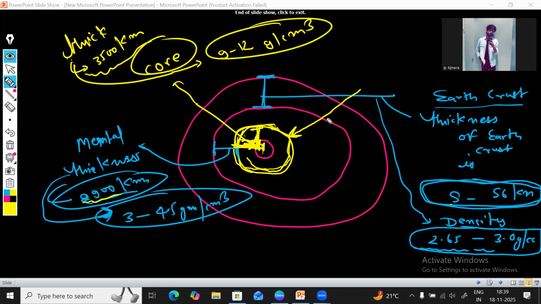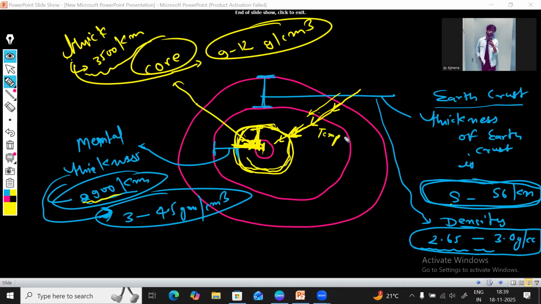When we go inside the earth, first we'll face the earth crust, then we'll face the mantle, then we'll face the core. Whenever we go inside the earth, the temperature increases per kilometer, per unit depth of earth.